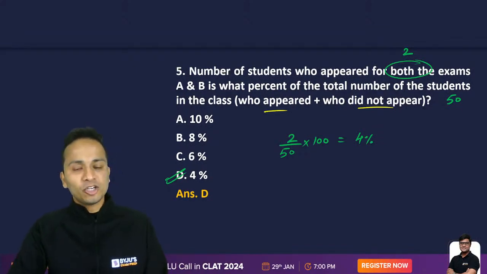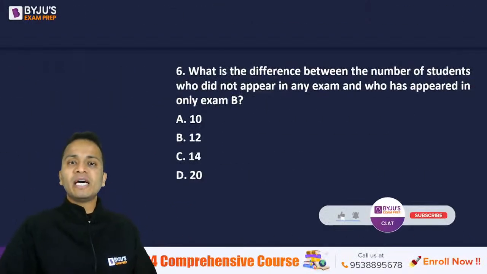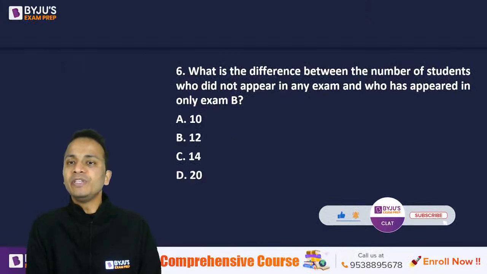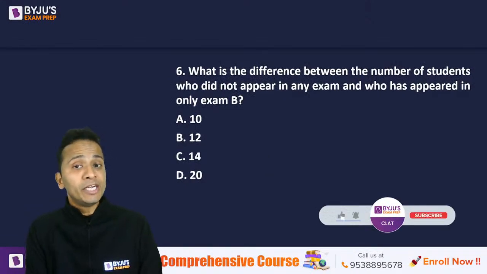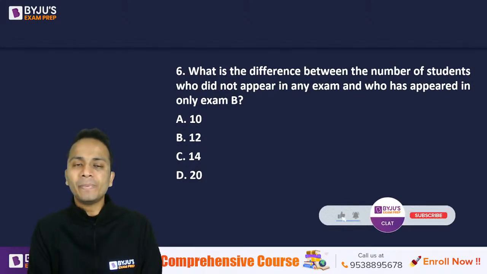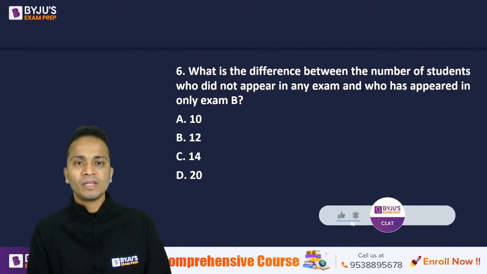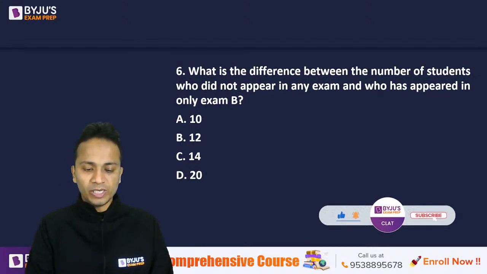Let's look at question number 6 based on the same data. So question number 6, can you all give me an answer for this? What is the difference between the number of students who did not appear in any exam and who has appeared only in exam B? The difference between these students.